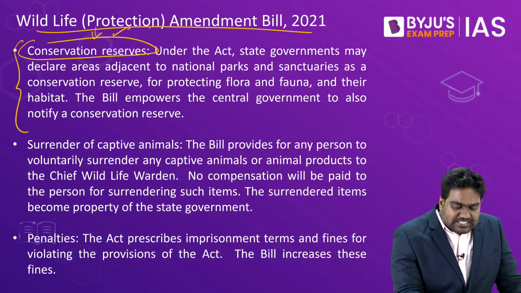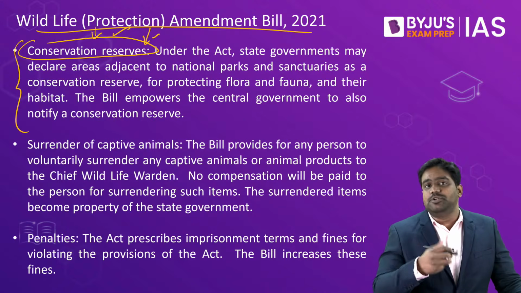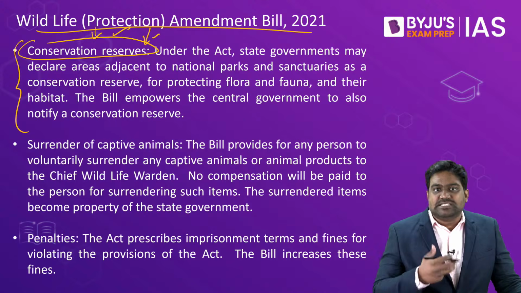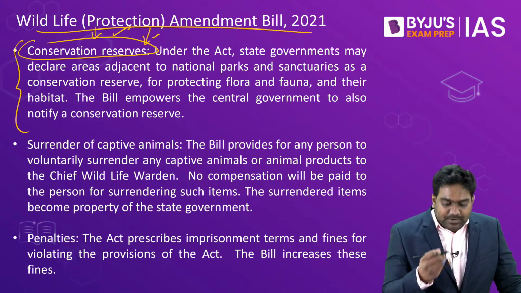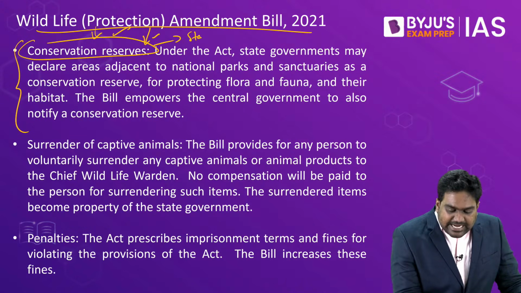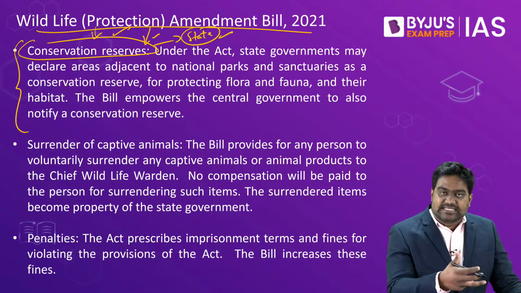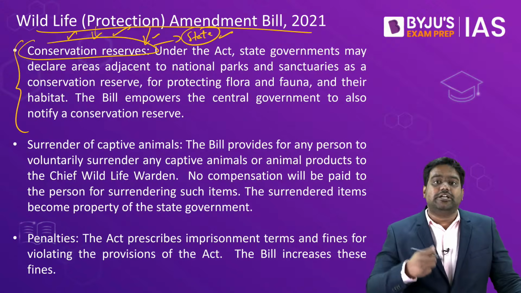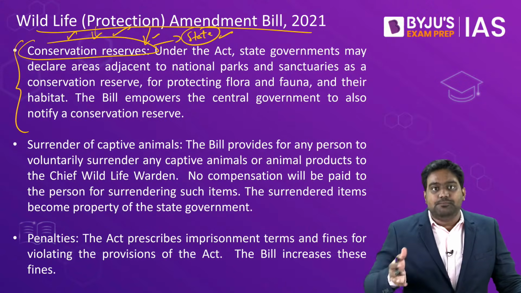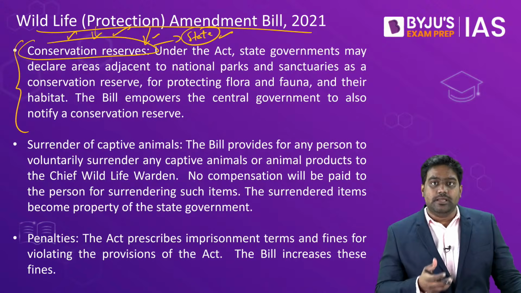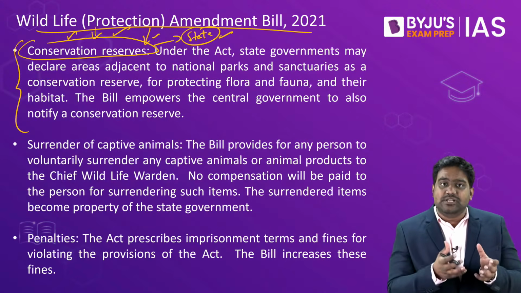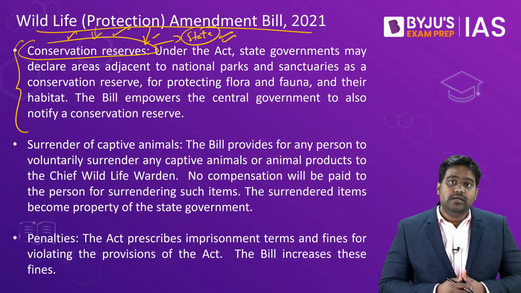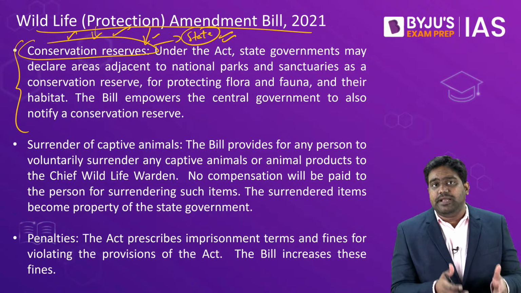See, previously we discussed that the Act provides for establishment of conservation reserves, but it was never taken forward by the states and the central government, right? Previously I mentioned that the state government was given the power under the existing Act to establish conservation reserves around protected areas, right? To create a buffer if there were any important zones, important ecosystems around sanctuaries and national parks, state governments could have set up these conservation reserves. But previously, not much effort was made in this regard.